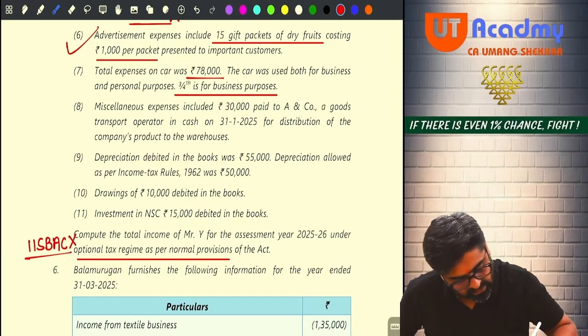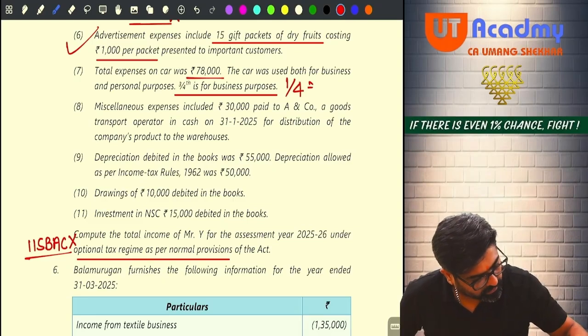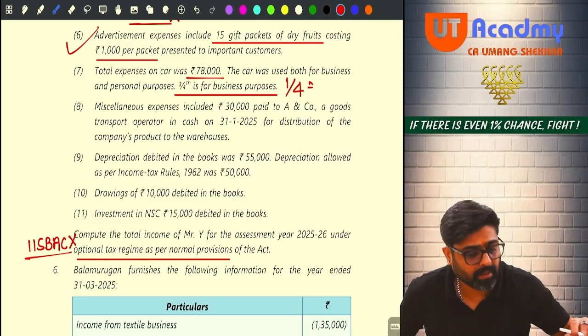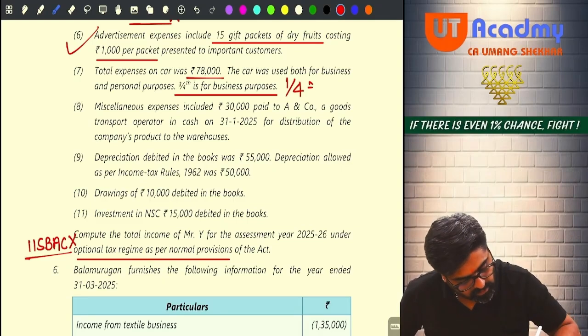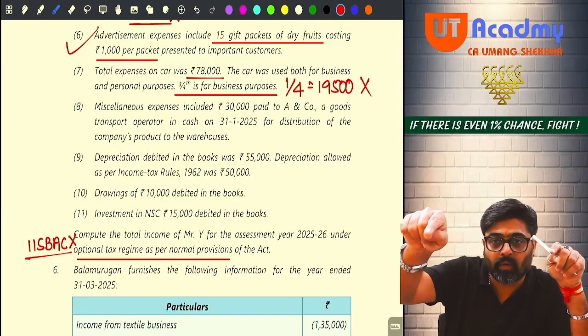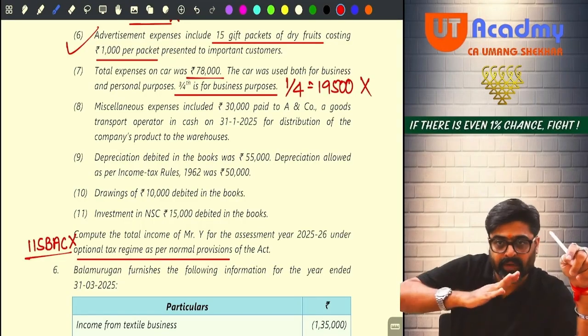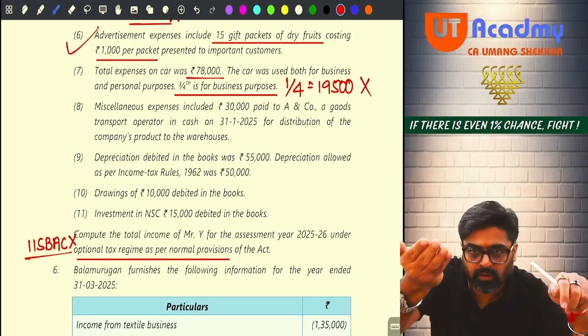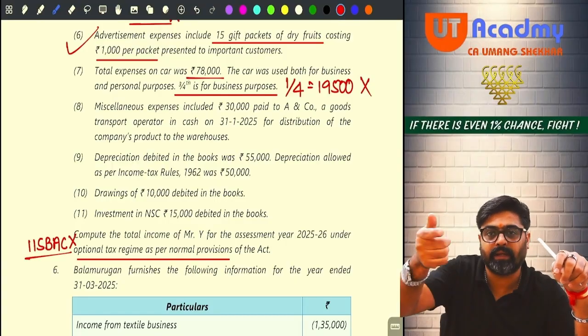So 78,000 into 1/4 will be how much? 19,500. So should 19,500 be allowed or not? Should not be allowed. So whatever profit you have calculated, in that profit, this 19,500 should also be added.